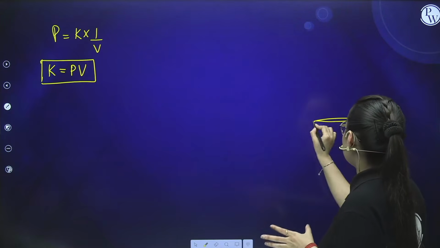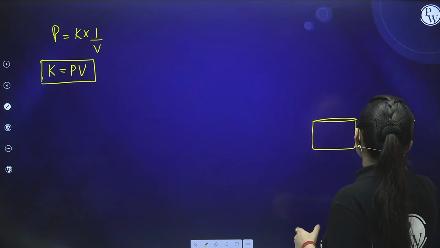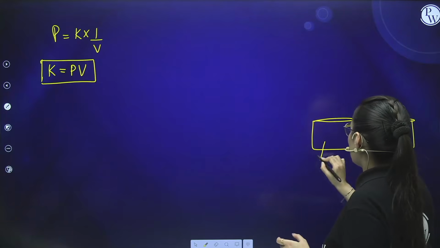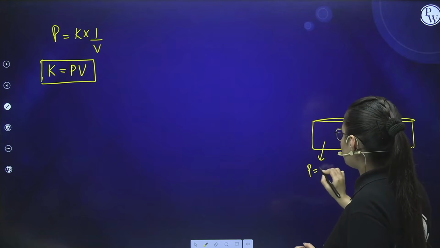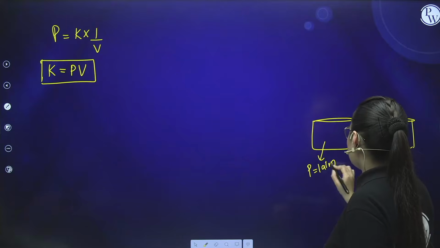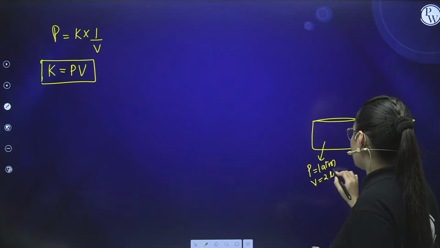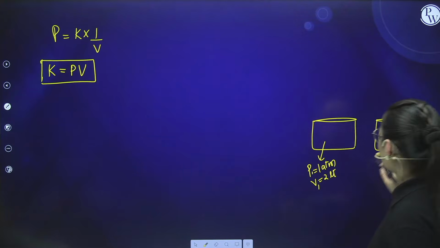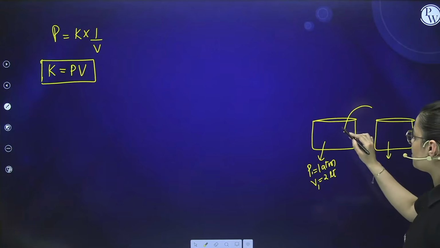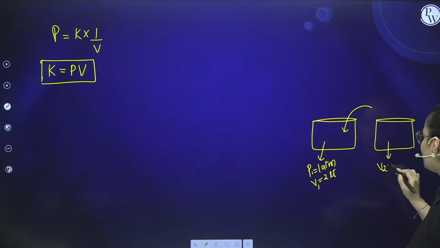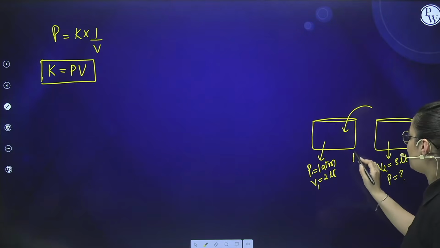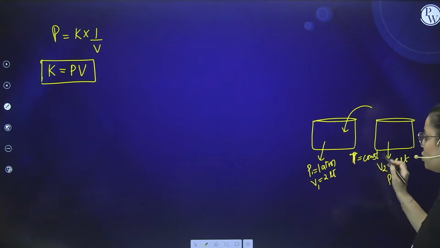For example, this is your first container, this is your second container. Now for the first container, the pressure comes out to be 1 atm and the volume comes out to be 2 liter. Okay. Now if I talk about the second one, if I add some volume over here, the volume becomes 5 liters. And kindly calculate pressure when temperature is kept constant.